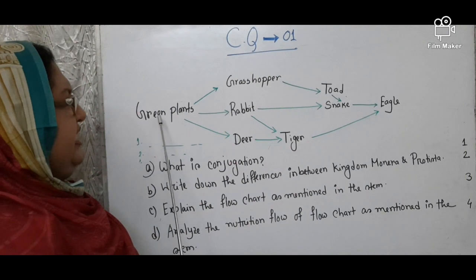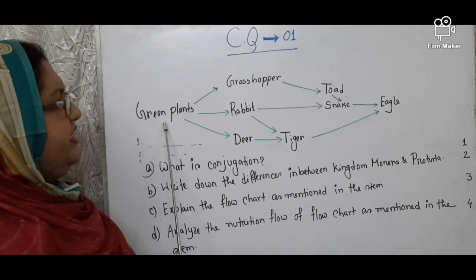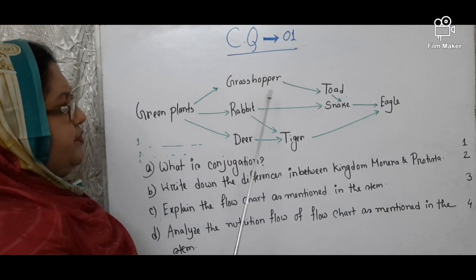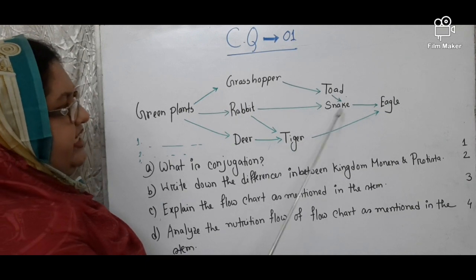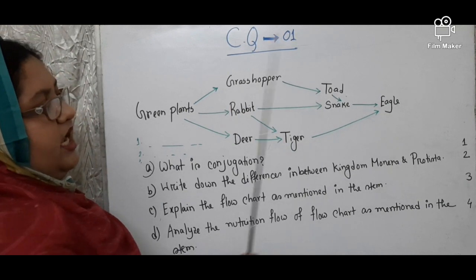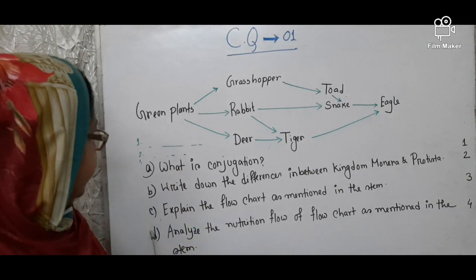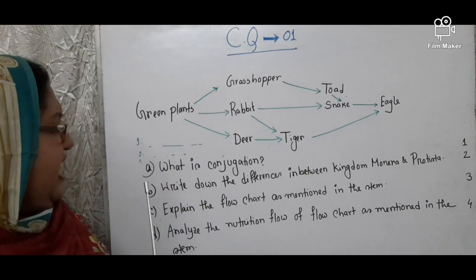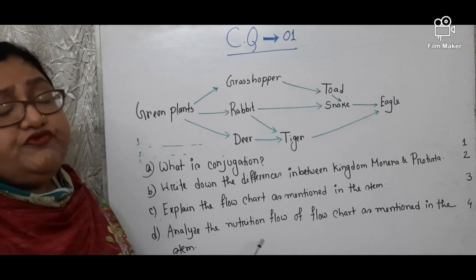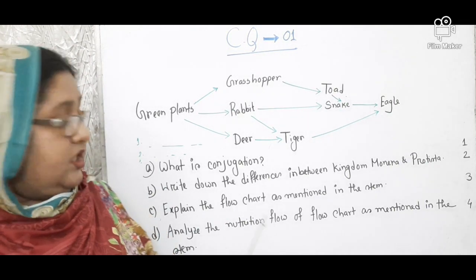So in this case, the longest food chain will be green plants, grasshopper, toad, snake, then eagle. So this will be the longest one. Okay. Then you will sum up the question. Then number D. It is for a higher efficiency question.